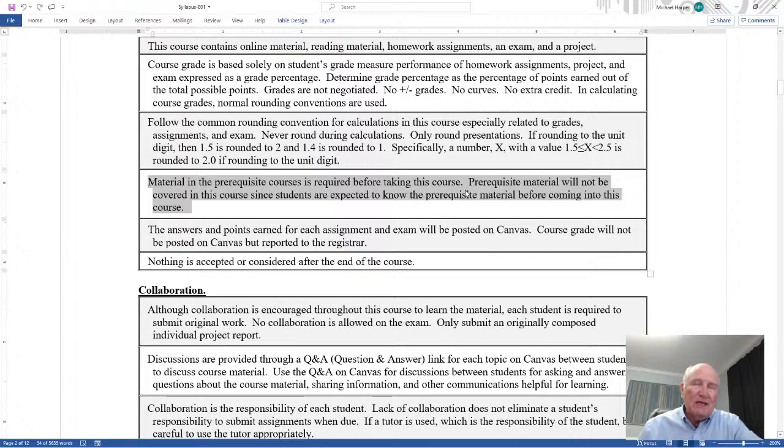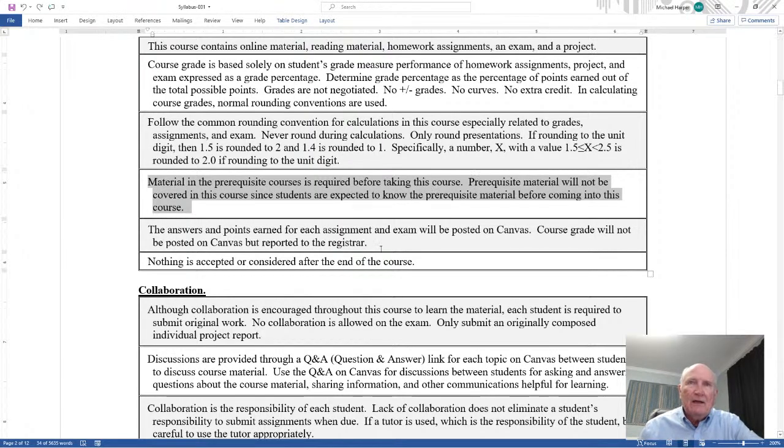The material in the prerequisite courses is required before taking this course. Now, the way I interpret prerequisite material is that I'm not going to go over the prerequisite material if you don't understand it, if you don't remember. That's not part of the course. So it's one, you've had the course, but coming into this course, you should know that material. I'm not going to go back and reteach it. On the other hand, if you don't remember it, and sometimes that happens, it's been a while, you didn't get it then, you don't understand it, if you need help, I will certainly help you with prerequisite material. But what I'm saying here, it's not part of the course. It's not going to be part of the lecture. But if you need help with a Q&A or office hours, then I will certainly help you.